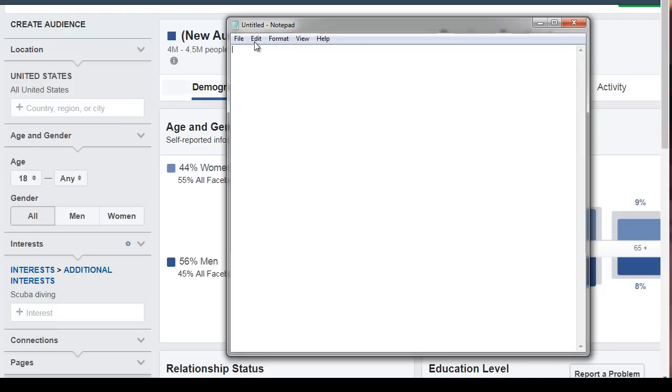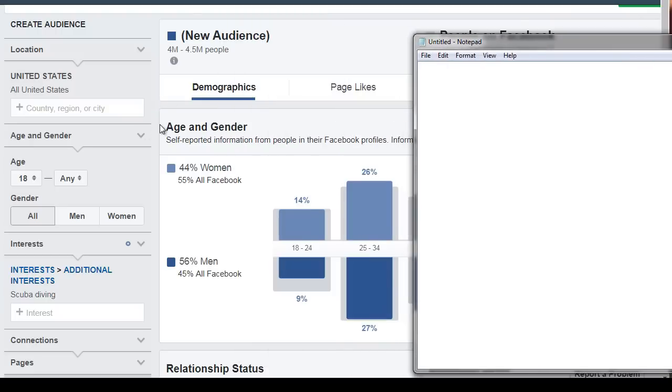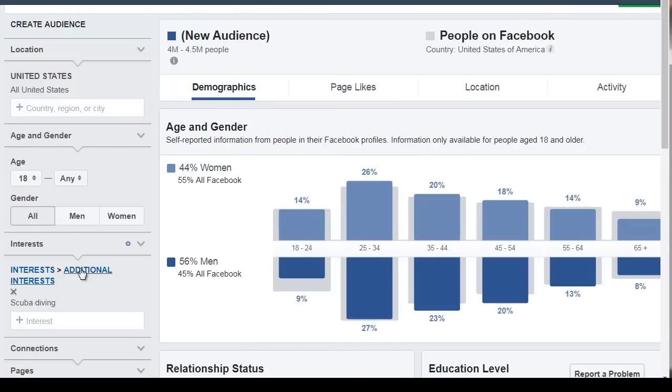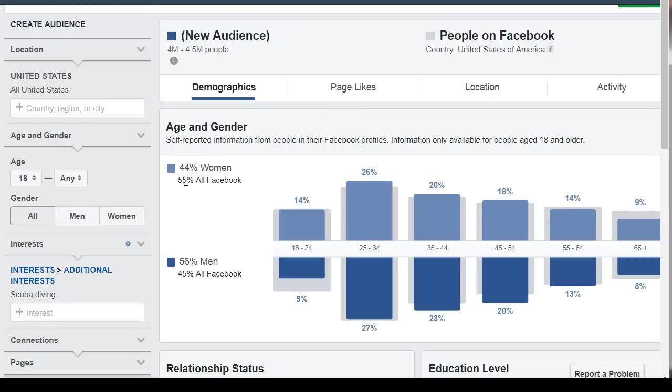So if we take a look at here, remember I started with any age and any gender, but we can see 55% of women on Facebook, 45% of men on Facebook. But we can see that in general, it seems like the most is men.